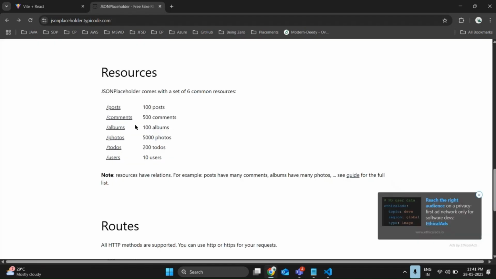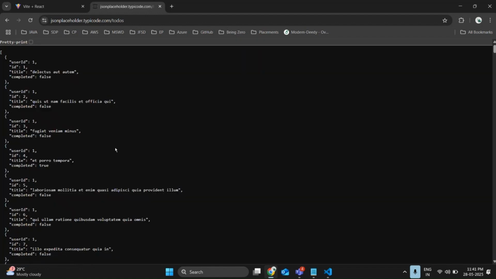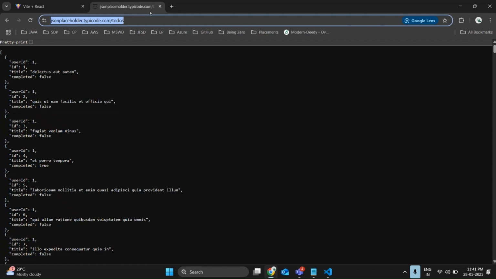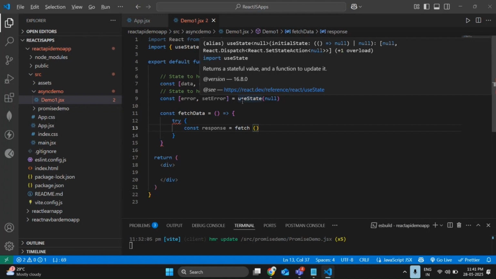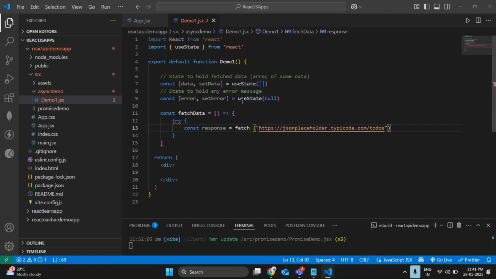Having some more data now, we'll go with todos. Okay, simple data. So copy this URL directly, and after copying, put double quotes and paste it. We are going to retrieve the data from the existing fake API.